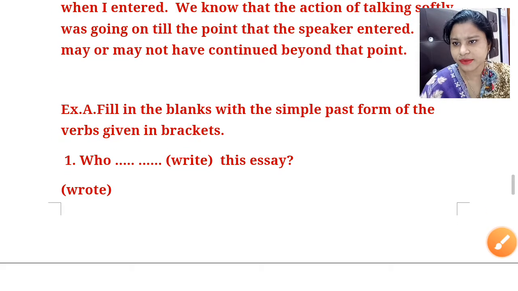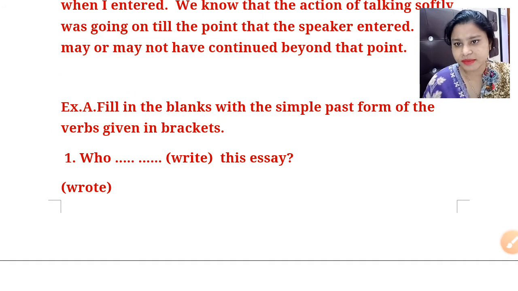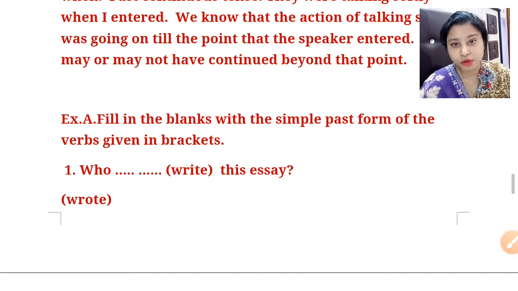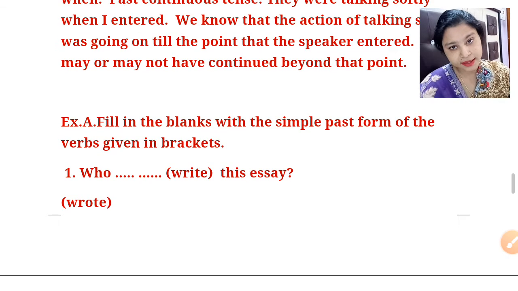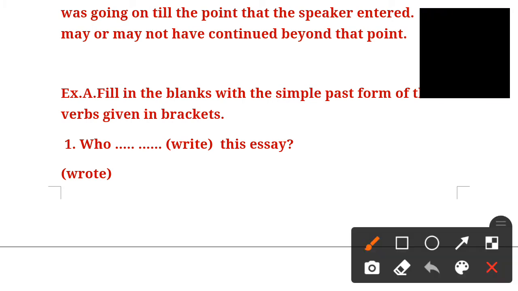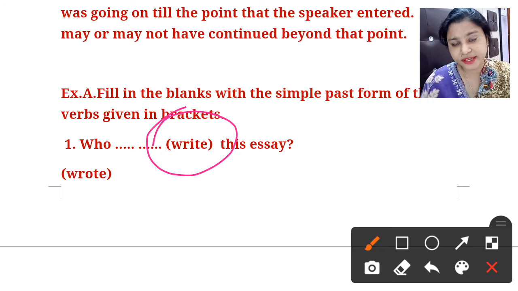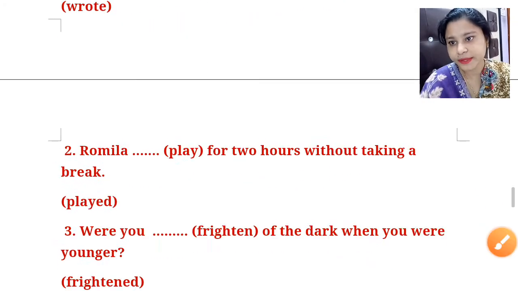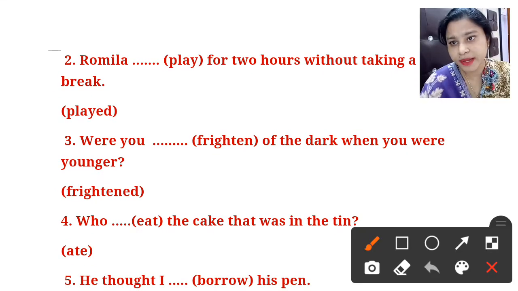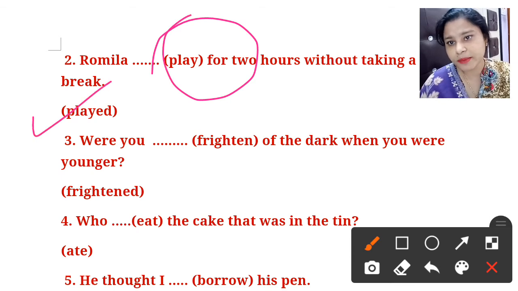Okay students, here is exercise A. Fill in the blanks with the simple past form of the verb given in brackets. As I explained, simple past always has the second form of the verb with first, second, and third person. So I hope the answer is very easy for you. Write is the base form, so the second form of write will be wrote. Who wrote this essay? Second, Romila. Play is the first form, so the answer will be played. Romila played for 2 hours without taking a break.